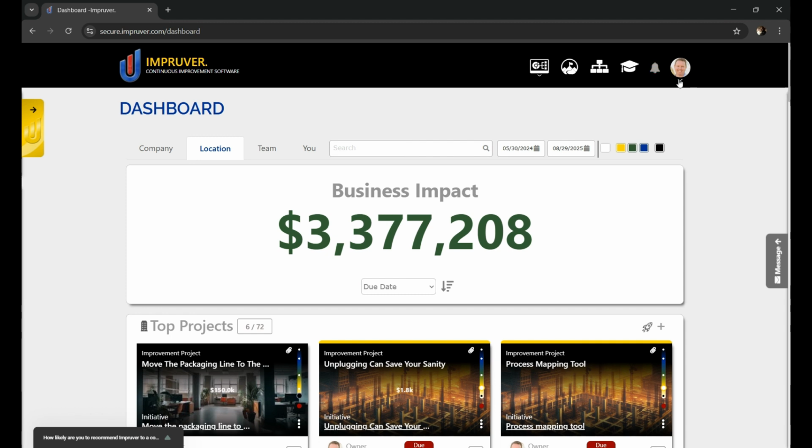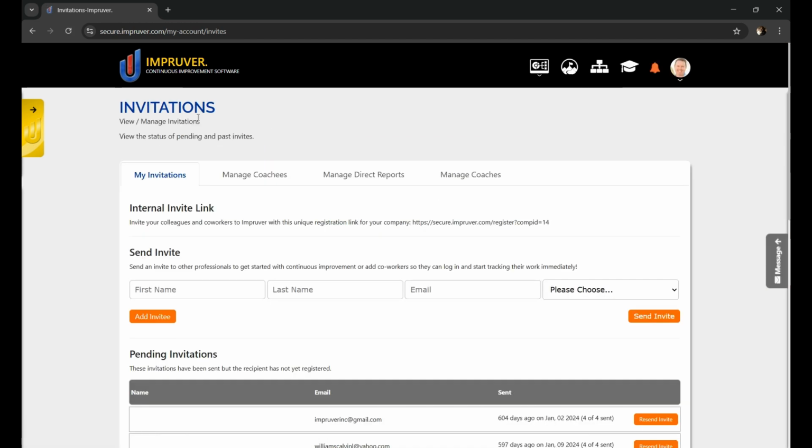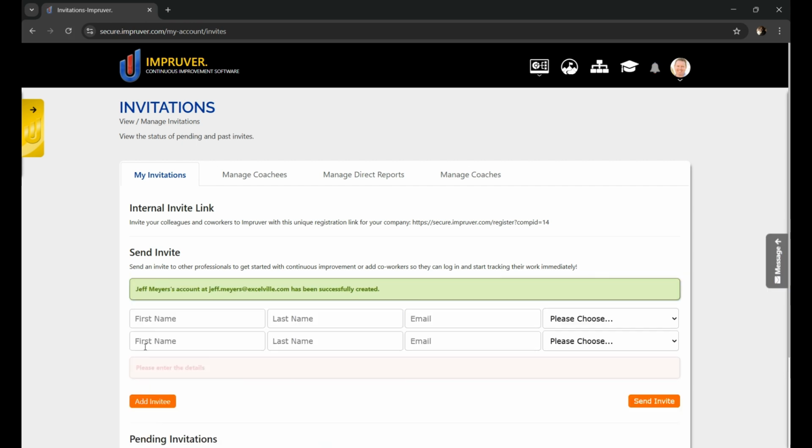From the dashboard, you can select the drop-down arrow right beneath the profile picture and click Manage Relationships. This will give you a few good options here. This will bring you to the invitations page where you can send invitations to direct reports. So I'm going to send one to Jeff Myers here at excelville.com, and let's select direct report. Within this feature, you can also send invites to a friend, a fellow employee, or a direct report. We're going to select direct reports for the purpose of the supervisor relationship, and we're going to send the invite. Keep in mind, you can add multiple invitees at once and send multiple invitations at the same time.